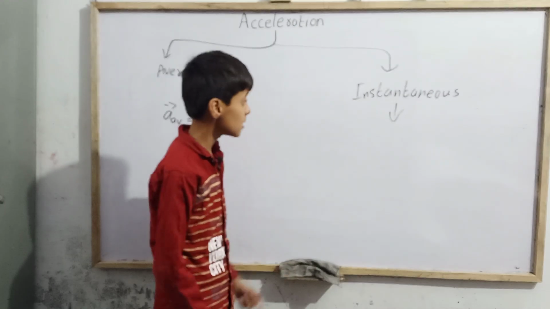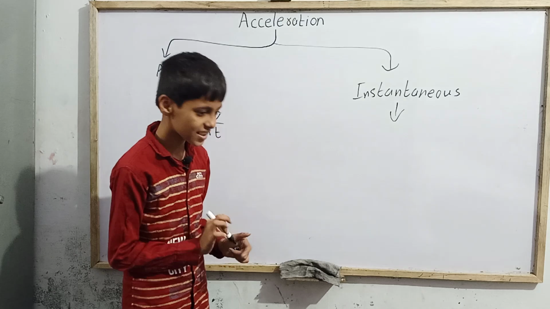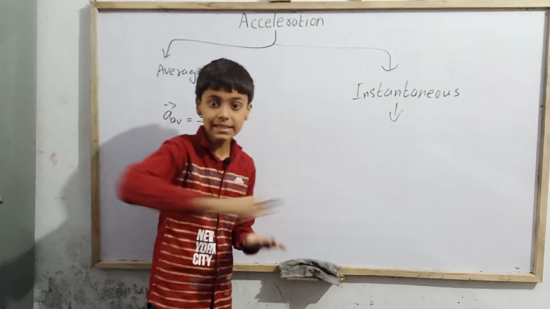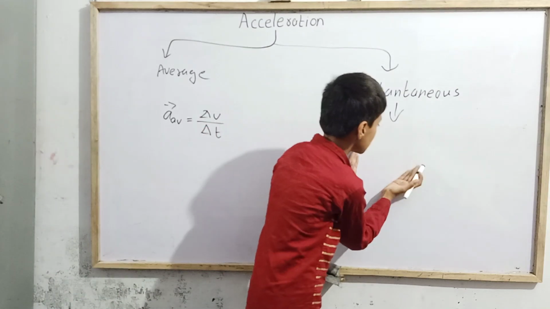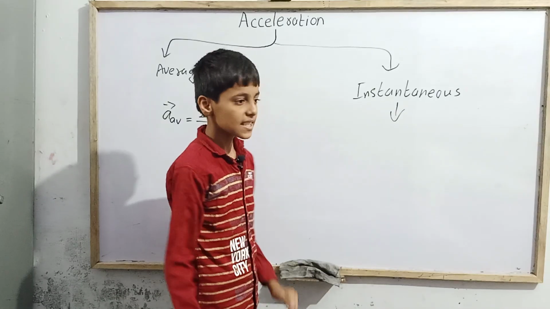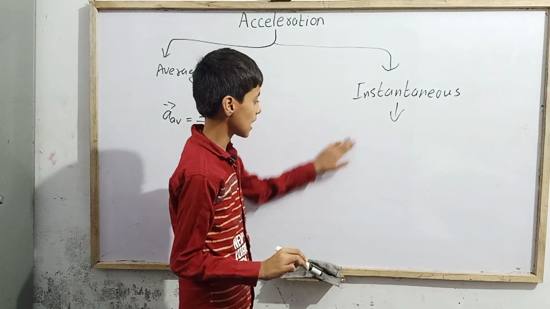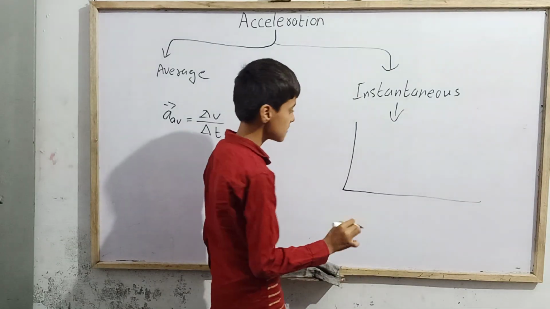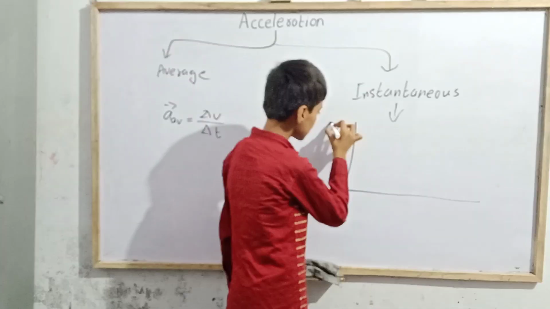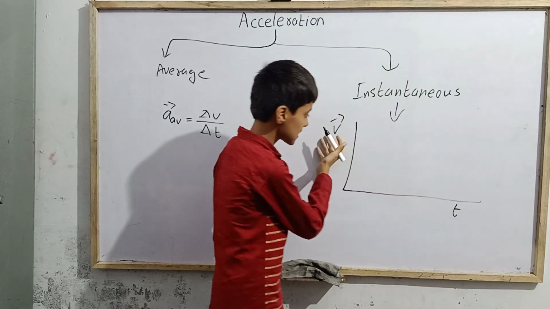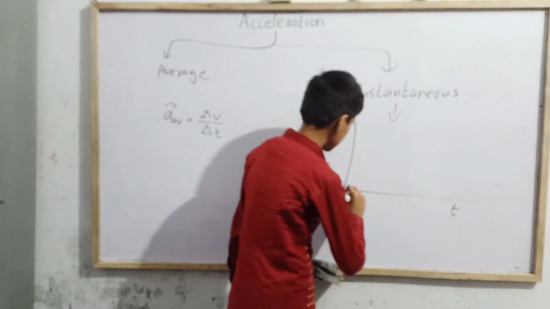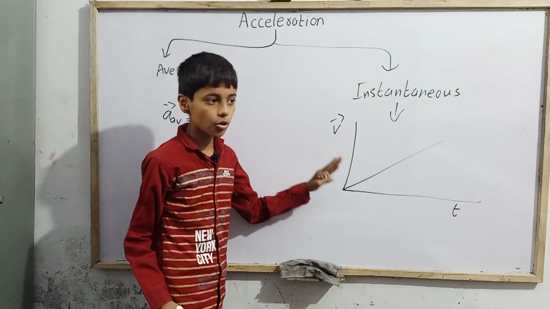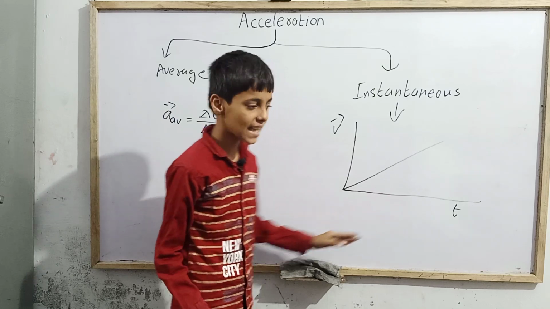Instantaneous acceleration is the acceleration at a particular instant. See, average acceleration is for a whole time interval, but instantaneous acceleration is for a particular instant. Just like if I give you a velocity-time graph, a VT graph, here is our velocity on the y-axis and here is our time on the x-axis. I am plotting a straight line. Since we know the slope of any VT graph is the acceleration.